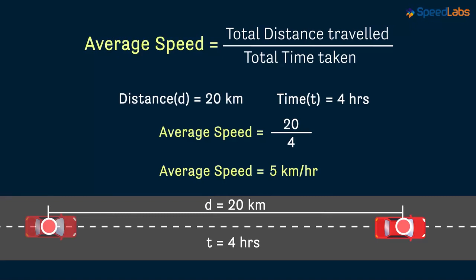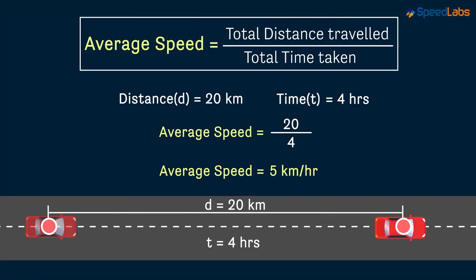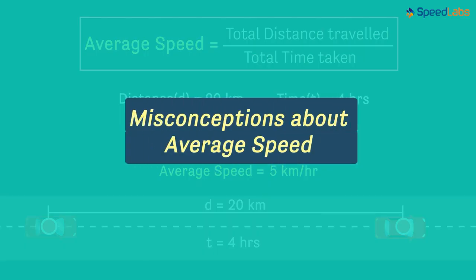We have been talking quite a lot about average speed of an object in motion. In this video, we're going to look at two of the most common misconceptions that the students have about average speed. The example that we're going to consider is of a car moving in a straight line between 2 points A and B.